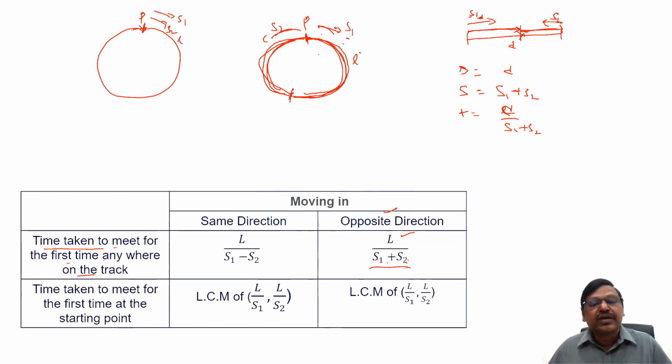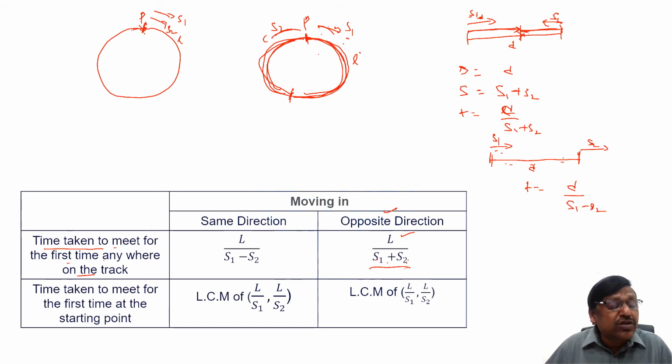For this, students, I can give an example of again the relative speed concept. If two people are going in the same direction with an initial distance of d between them, this guy starts at S1 speed and this guy is going at S2. When will they meet? The initial gap between them is d, and since the speeds are S1 and S2 in the same direction, the time required will be distance by speed, d by S1 minus S2, as we discussed.